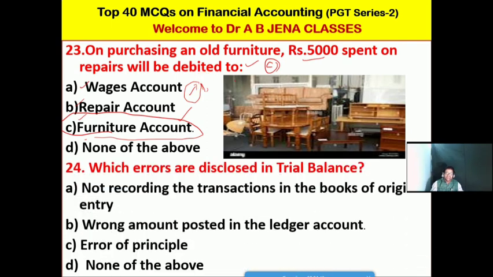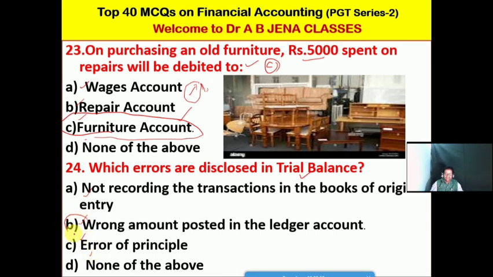So next one MCQ from the trial balance. Which errors are disclosed in trial balance? A, it's not recording the transaction in the books of original entry, I mean in the journal. B, it's a wrong amount posted in the ledger account. C, it's error of principle. D, it's none of the above.